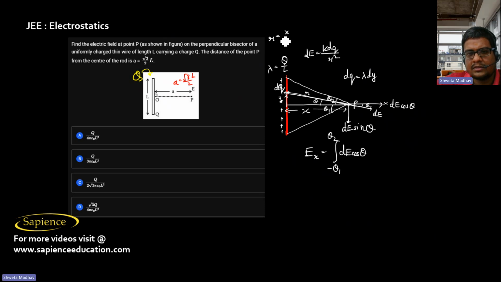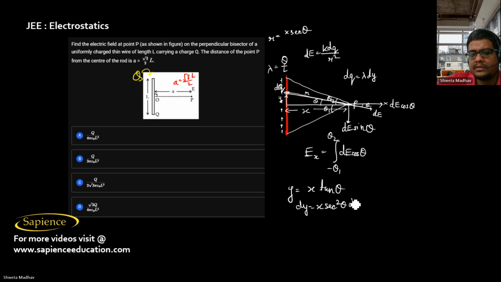X is r cos theta, so r is x sec theta. And also y is equal to x tan theta. That's why y by x is tan theta. So y is x tan theta, so dy will be x secant square theta d theta.